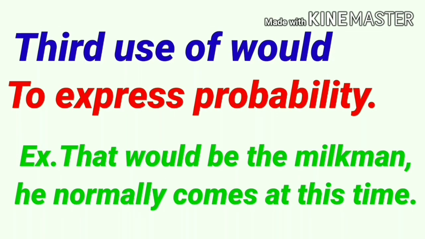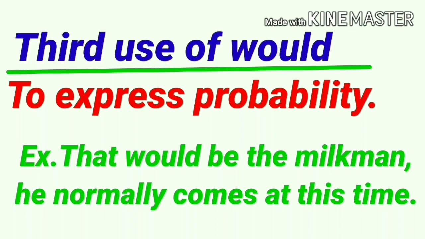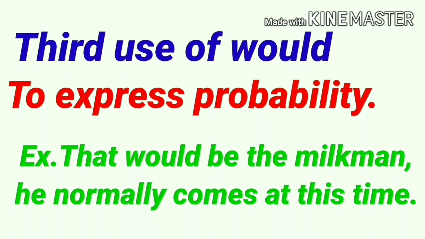Third use of would, to express probability. Example, that would be the milkman. He normally comes at this time. Means here, I am expressing probability with the help of would.